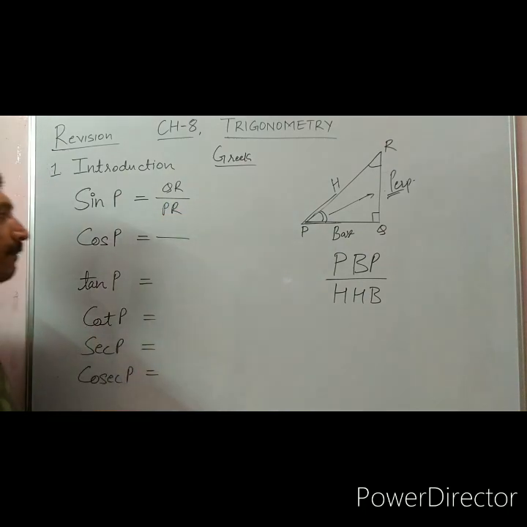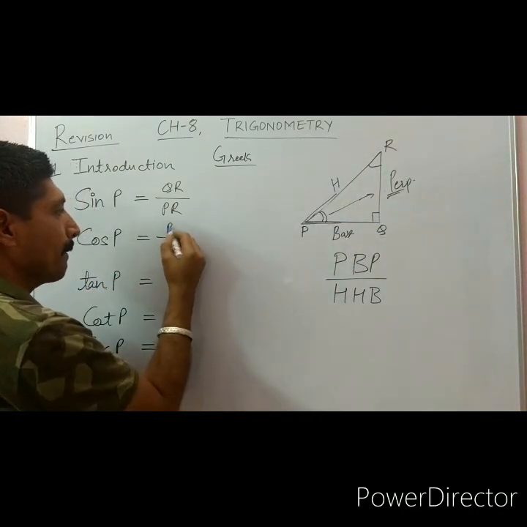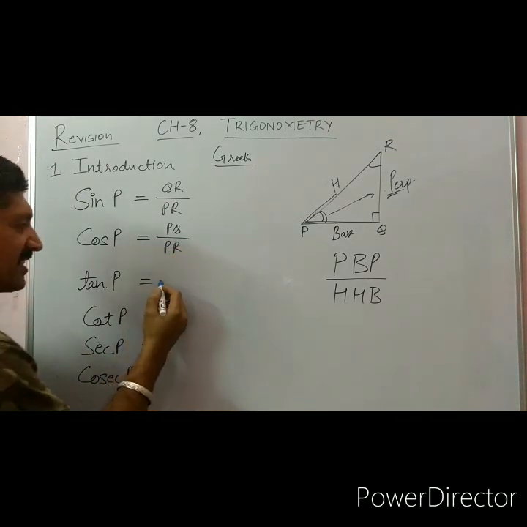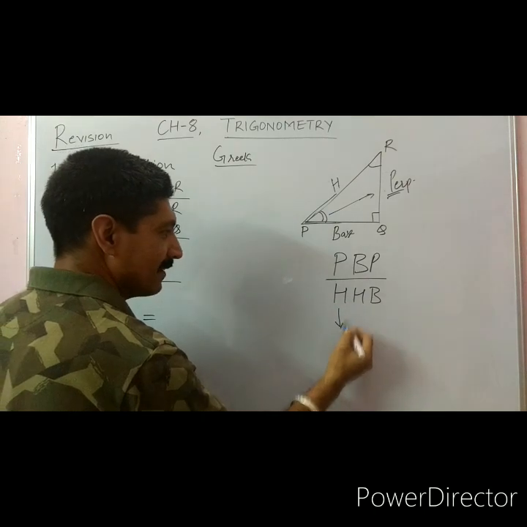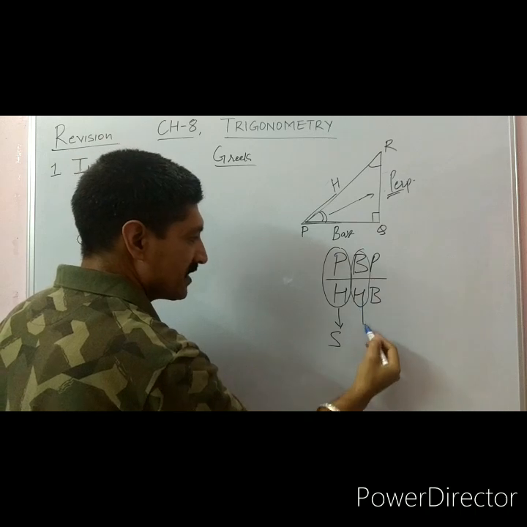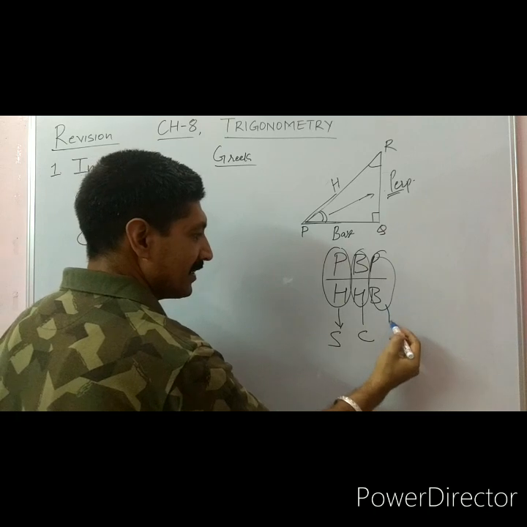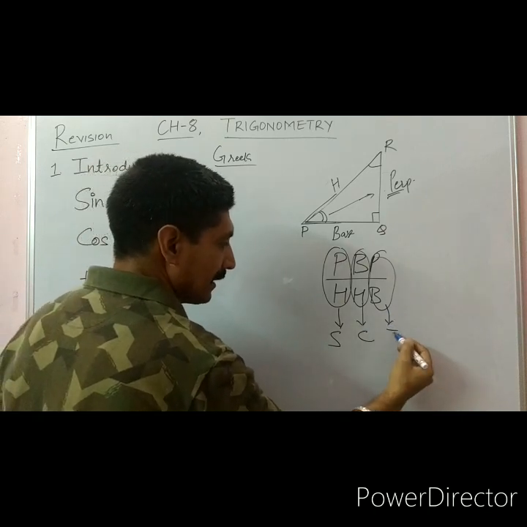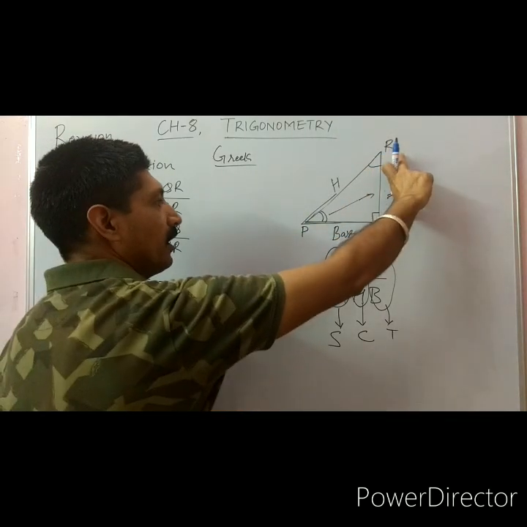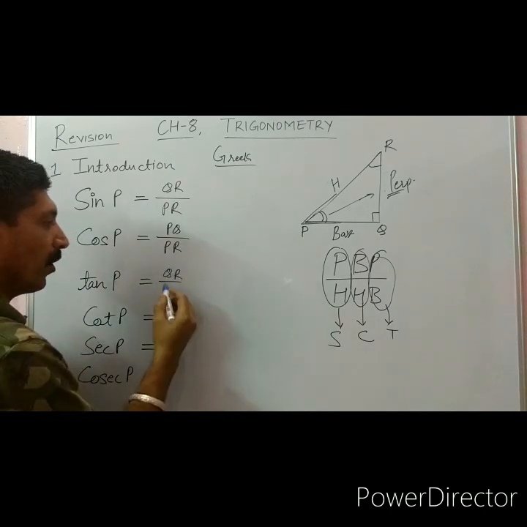What is cosine of P? Cosine is base upon hypotenuse. So base is PQ upon PR. P upon H is sine. B upon H is cosine. And P upon B, perpendicular upon base, is the tangent of the angle theta. So here tangent of P is perpendicular upon the base, so it is QR upon PQ.